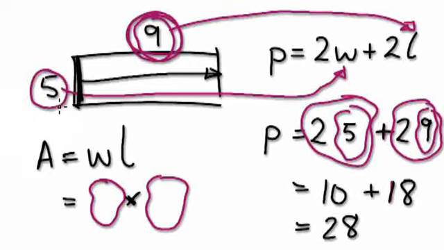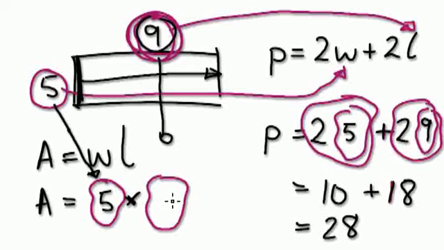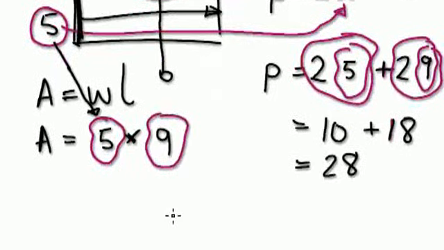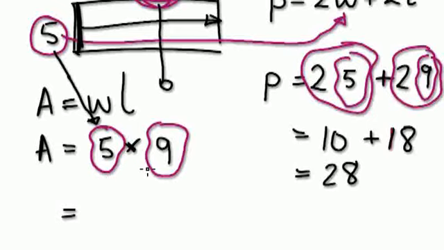Well, W here is 5, so put it into here. So area equals 5 times, put the L into here, so it will be 9 here. So the area is 5 times 9, which is 45. So the area is 45.